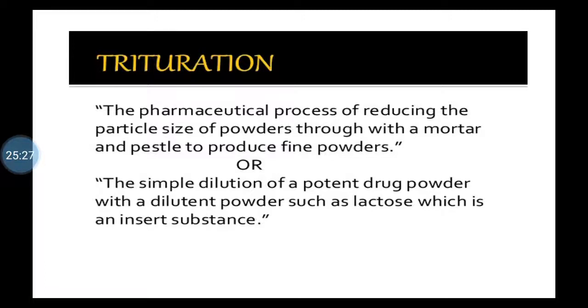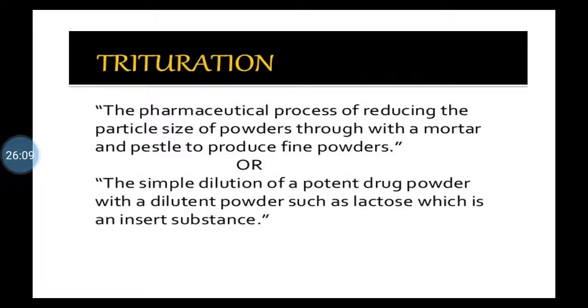But at laboratory level, when you are manually preparing the formulation, the particle size of any powder can be reduced by trituration. And how is it triturated? It is triturated in a mortar and pestle. What is a mortar and pestle? That also I will give you an idea about, isn't it? It is the simple dilution of a potent drug powder with a diluent powder such as lactose, which is an inert substance. So here you have to understand that active powder can be mixed with inert powder with the help of trituration.